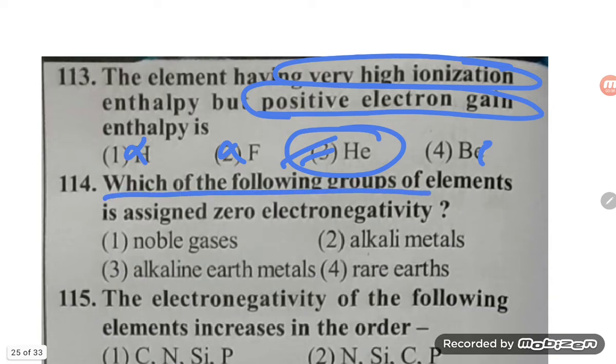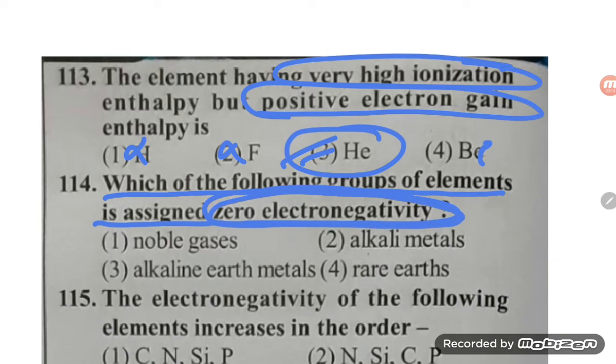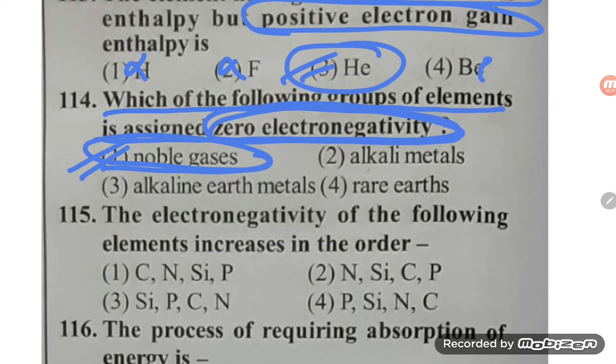Which of the following groups of elements is assigned zero electronegativity? Zero electronegativity means what, student? They are not able to attract the electrons. Noble gases have completely filled orbitals, so they will not be able to attract the shared paired electron towards itself. So option number 1 is the correct option.